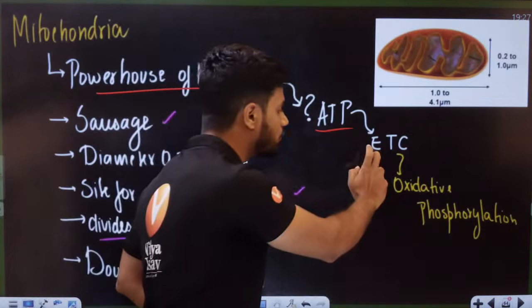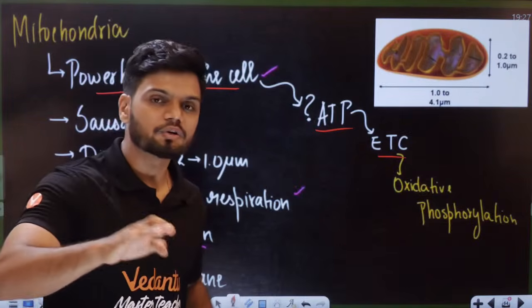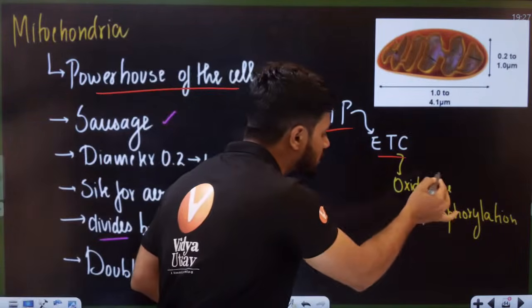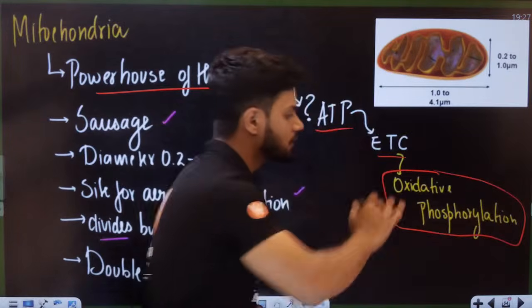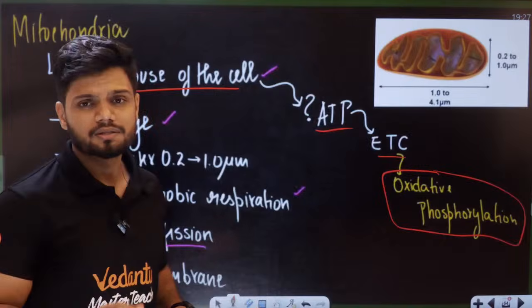How? With the help of ETC. What is ETC? Electron transport chain. In the electron transport chain, there is something called oxidative phosphorylation. With the help of this, it can produce ATP. Now, those of you who think, sir, I do not know what this is.